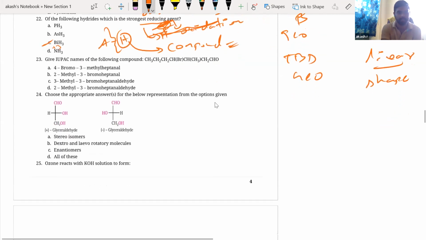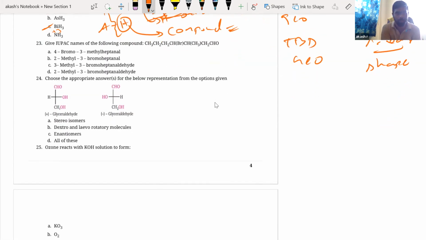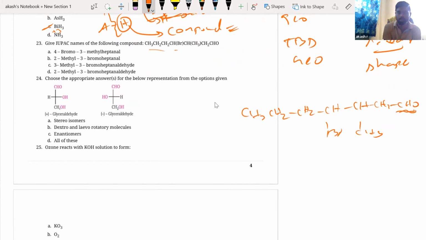Okay, fine. Next, give the IUPAC name of this compound. So you see that I can write this as CH3, CH2, CH2, CHBr, in the bracket I have a Br, then you have CH, CH3, CH2, CHO. Definitely the highest priority functional group is CHO, so it has to end with al. How many carbons? 1, 2, 3, 4, 5, 6, 7. So it should be heptanal, heptan-1-al if you want to write.